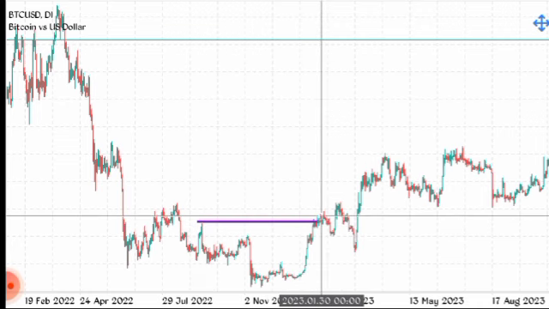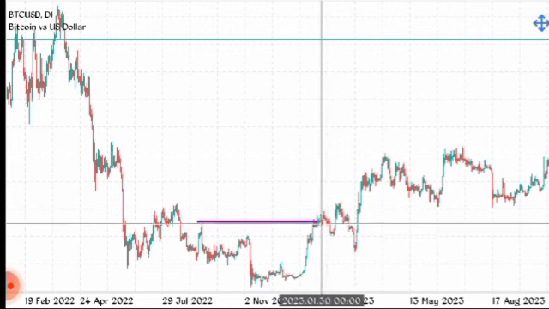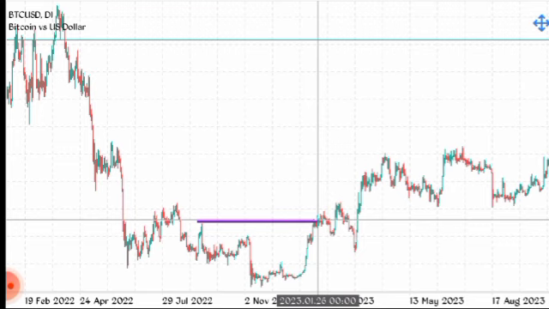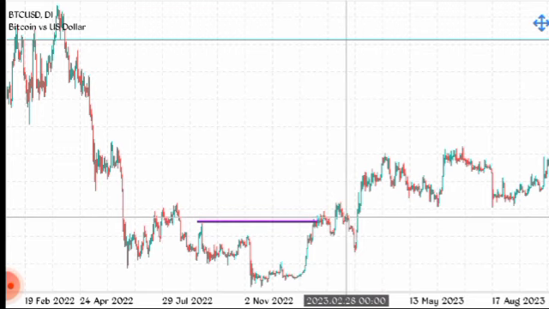So what do we call that? We call that a change of character. Change of character is just the first sign that the trend might change. When market breaks this point here, it doesn't mean that we should start taking buys immediately. Some people might take a risky buy there, but I don't really do that.